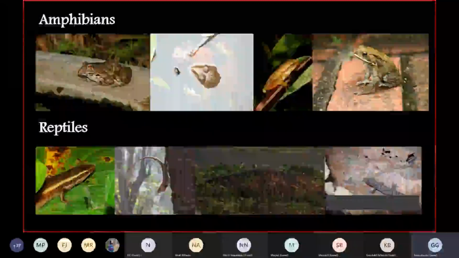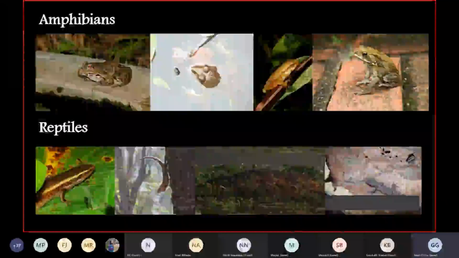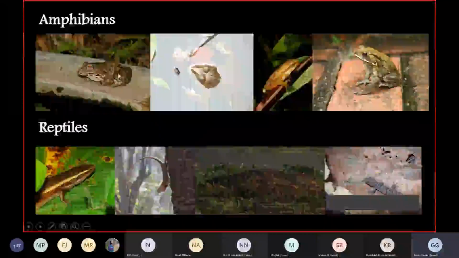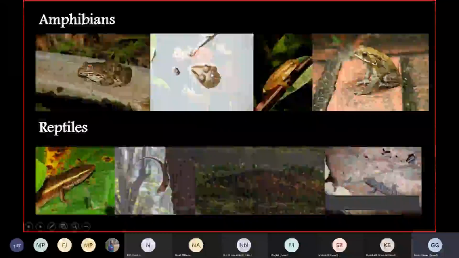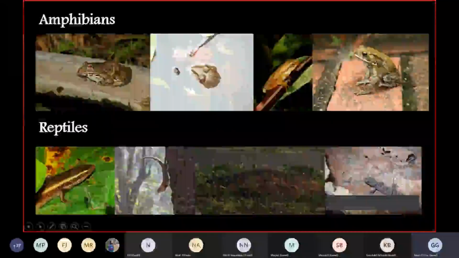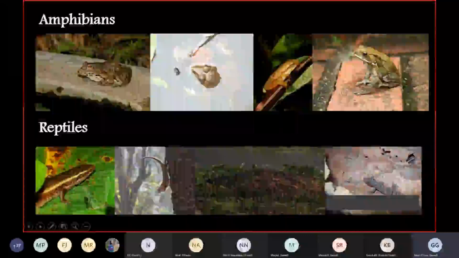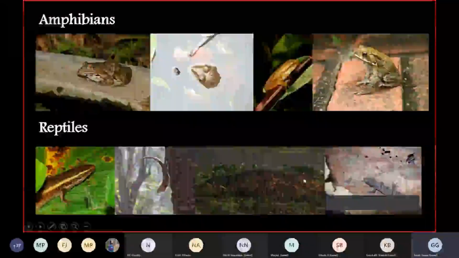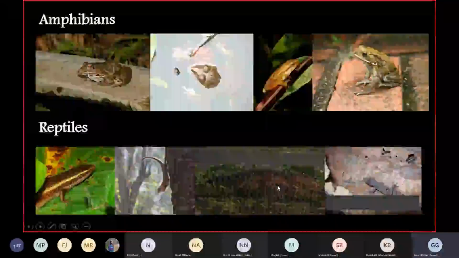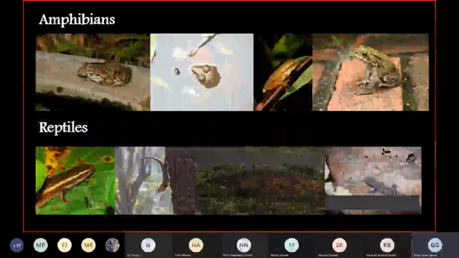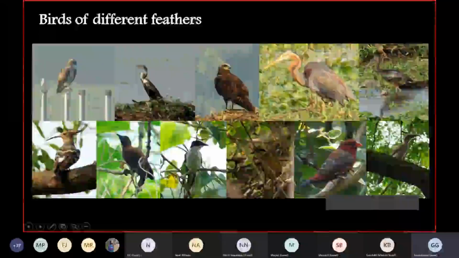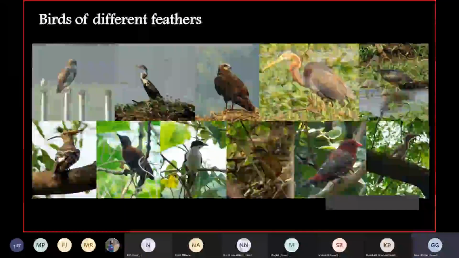Then of course you have amphibians and reptiles. Major ones being the Indian bullfrog and the toad. In reptiles, the small one is the gecko over here, which we generally call chhipkali. And of massive size, you have the crocodile, which is right there in Powai Lake, your neighbors. Of course, you also have calotes and skinks in your campus.